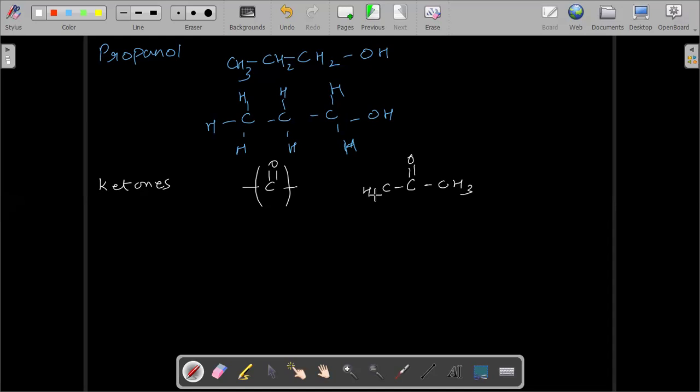Can anyone tell the name of the simplest ketone? Propanone. To name such compounds, you include the word prop, since you have 3 carbon atoms that gives propane, drop the terminal E and add ONE. So you have to add the word ONE.